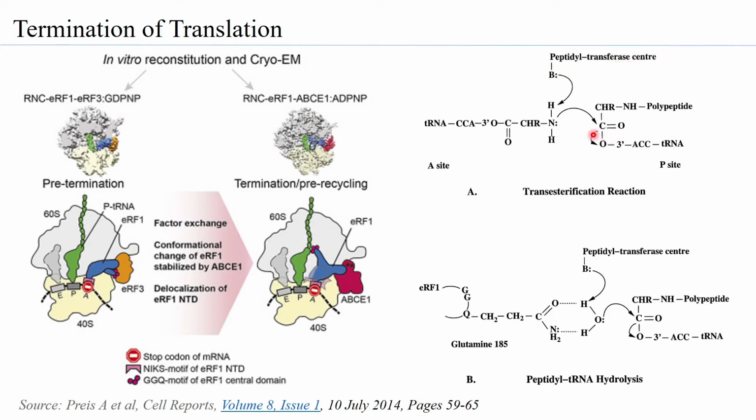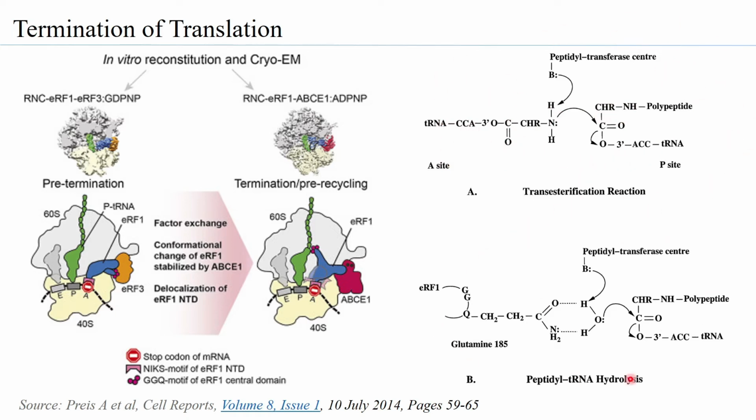This bond is broken and you have a bond formed between CO and NH. So this amino acid is now in a peptide bond with the polypeptide, and the polypeptide has been transferred to the tRNA at the A site. This is what happens during the elongation phase.